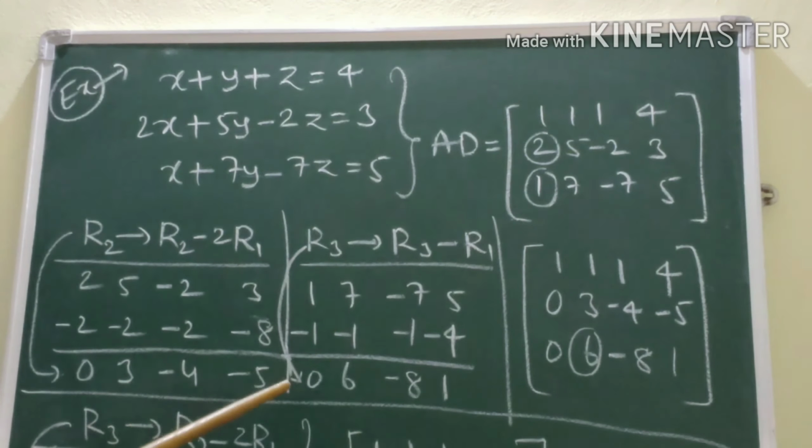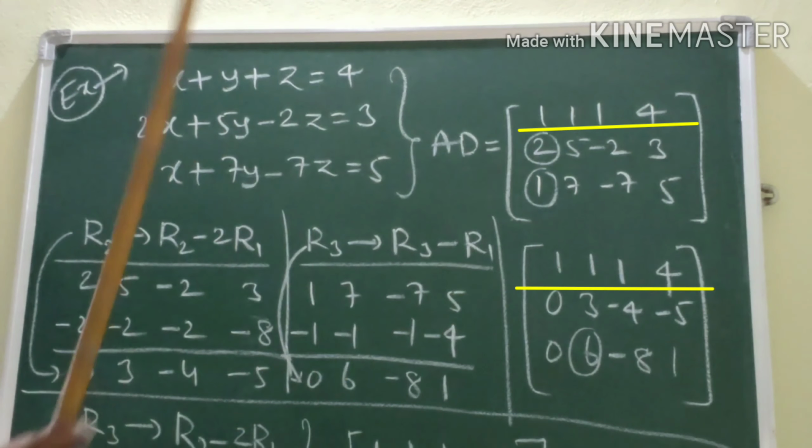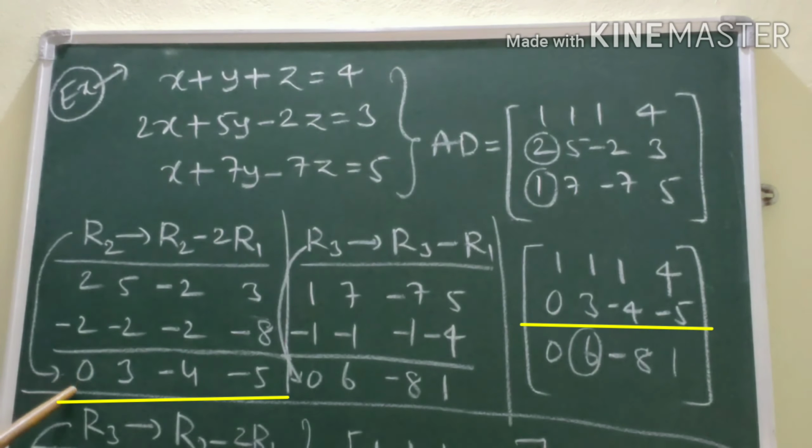Now let us replace the second row and third row. What do we get? First row, 1, 1, 1, 4, same. Second row, 0, 3, minus 4, minus 5. Third row, 0, 6, minus 8, 1.